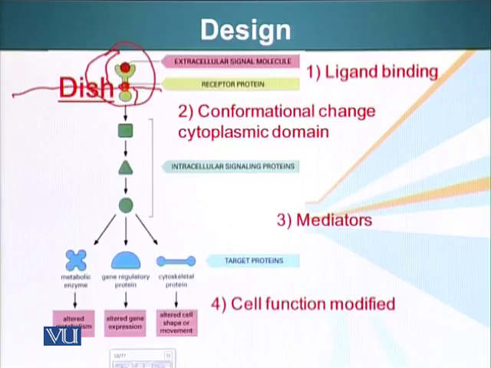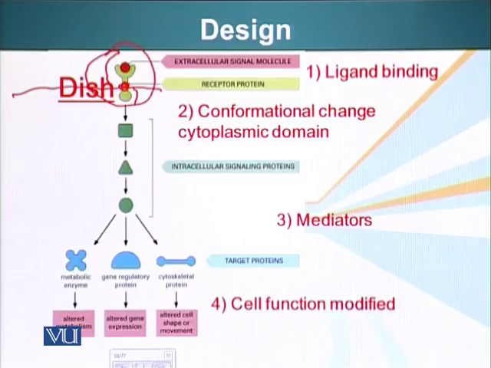Just like we have antennas or dishes sitting outside on the roof of our houses, this is similar in function to that. So this is sitting outside the cell, sensing the environment, looking for signaling molecules. From here on, we are going to call signaling molecules ligands. Ligand basically means a molecule that will bind this receptor, which has a domain sitting outside the cell. So the sensor or the dish or the antenna is called the receptor, and the signal is called the